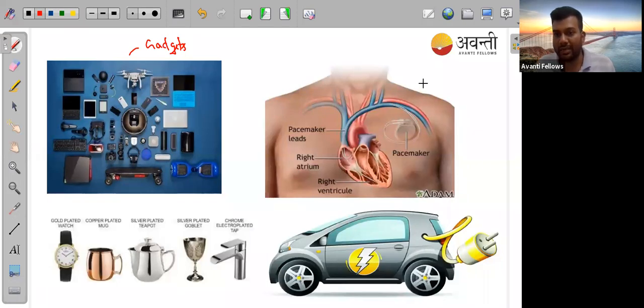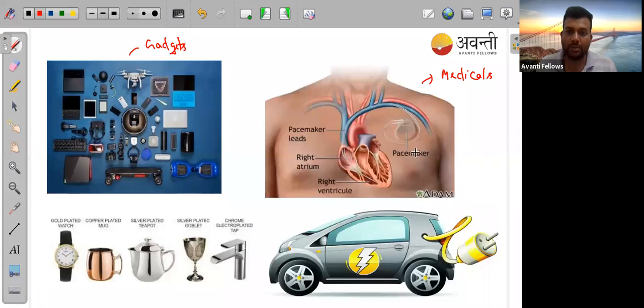Similarly, in medicals also, the doctors use electrochemistry a lot, because you have seen that a lot of screens are there, ventilator, a lot of things in which we are using electricity. Similarly, some people face heart problems, so to pump the blood, they join a gadget that is known as pacemaker.